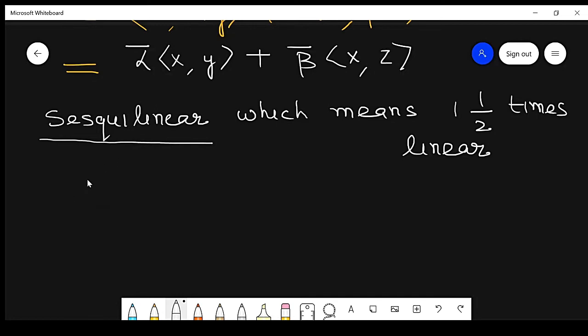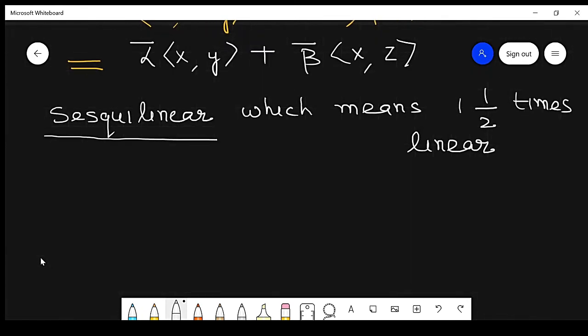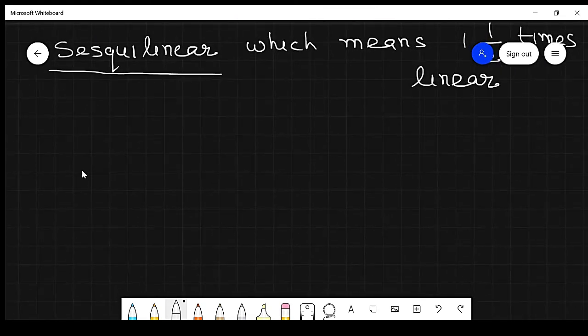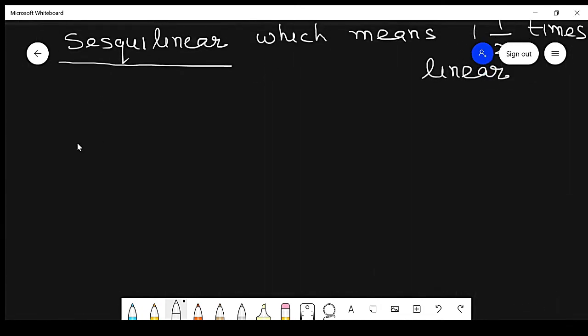Now again, what is a Hilbert space? A complete inner product space is called a Hilbert space. So that is the definition of Hilbert space, and we will discuss it later on.